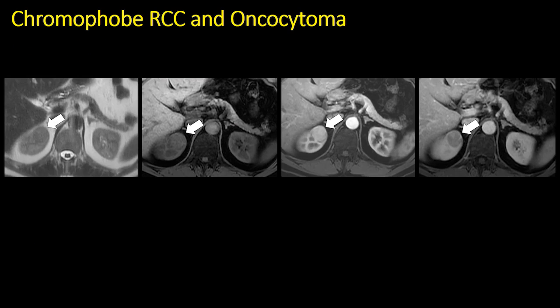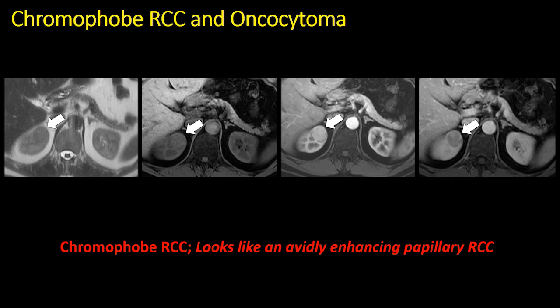Here's an example of what I mean by that. In this Chromophobe RCC, we can see that the T2 signal is iso to the cortex, but the lesion is hyperenhancing with washout, which is atypical for a papillary RCC. We might be considering a fat-poor angiomyolipoma, though the lesion is larger than what would be expected. So the possibility of a Chromophobe RCC could be raised, which was confirmed in this patient after partial nephrectomy.